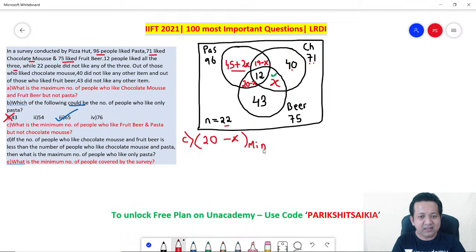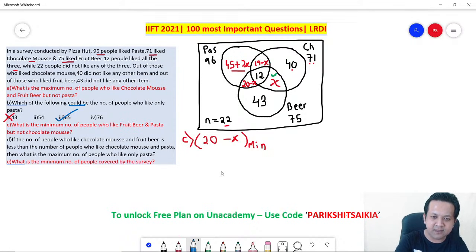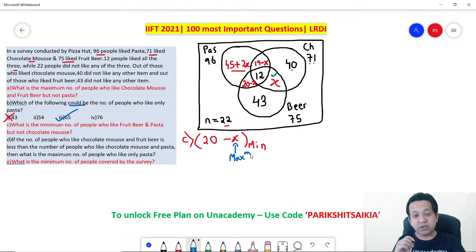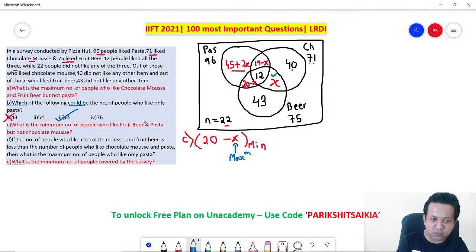Now think about it. This number 20 minus x will be minimum when x is maximum. Will you agree? This expression is minimum when x is maximum. What is the maximum value of x? I think we just found out in question number 1.